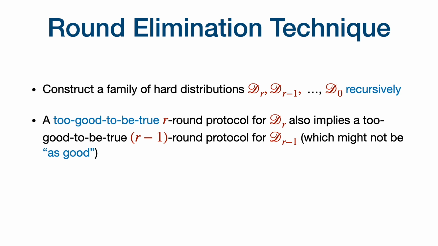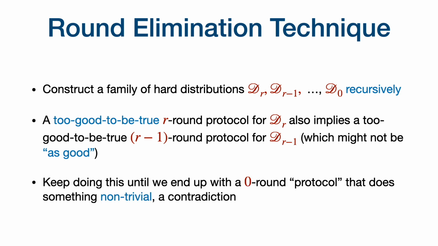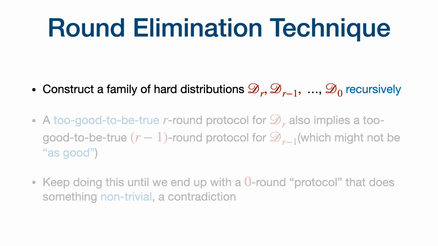This protocol would still have the too-good-to-be-true property, or whatever we thought was not possible for hard-round protocols. It will not be as good. We will have some losses, but it will still be too good to be true, and we will believe that this is not possible either. And we will continue doing this all the way till we get a zero-round protocol. And this protocol will do something non-trivial, which it can't do. And this will give a contradiction. So let's focus on the first step for now. What is the family of hard distributions we work with?